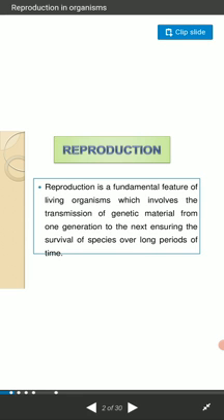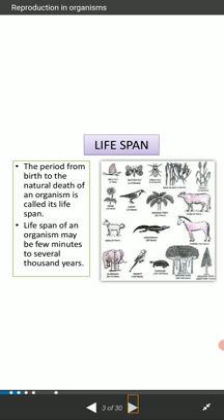Next slide contains the lifespan. Each and every organism has its specific lifespan. We all know the definition of lifespan: the period from birth to the natural death of an organism is called its lifespan.